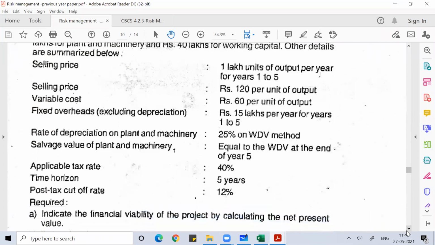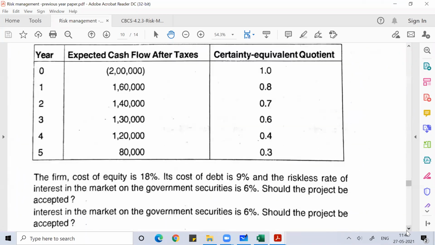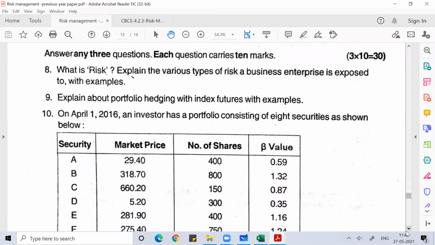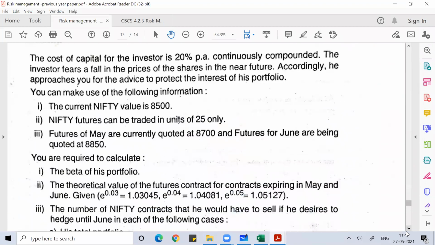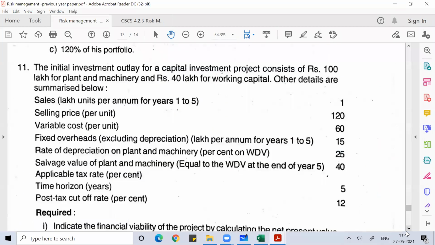With the same data, the question came again in 2016. The questions in 2016 and 2017 were the same. Sales were 1 lakh units, selling price 120 rupees per unit, variable cost 60 rupees per unit, fixed cost 15 lakh rupees, depreciation rate 25% WDV, salvage value equal to the book value of the plant after 5 years, tax rate 40%, time horizon 5 years, and WACC 12%. So the same data is there in 2016 also.